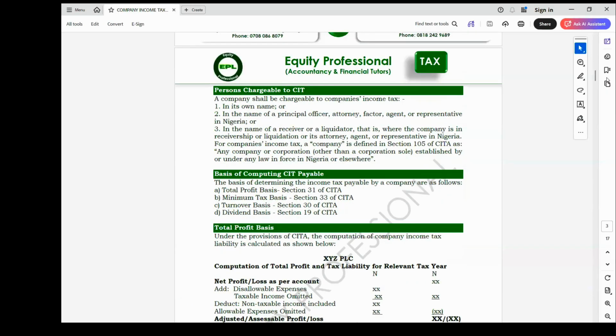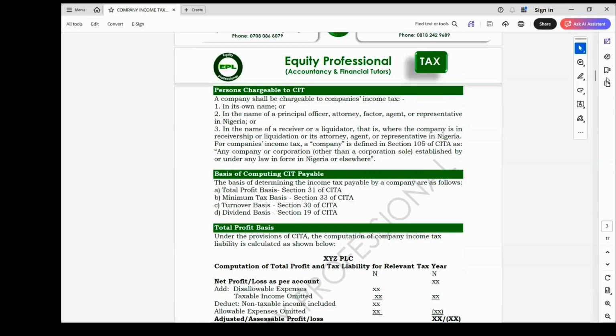There are four bases of determining the tax liability of either a medium or large company: the total profit basis, the minimum tax basis, the turnover basis, and the dividend basis. Those are the four bases of determining the tax liability of a medium or large company.